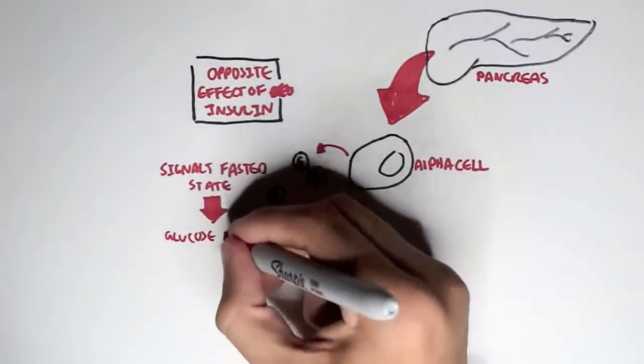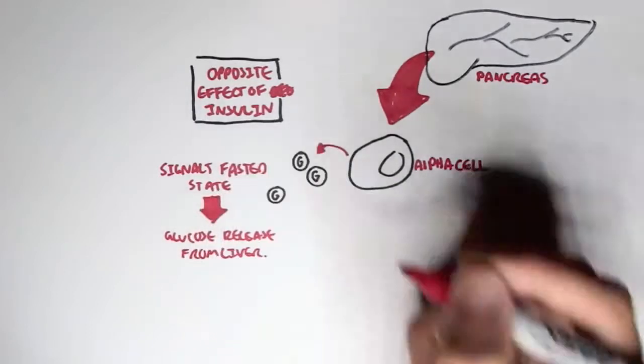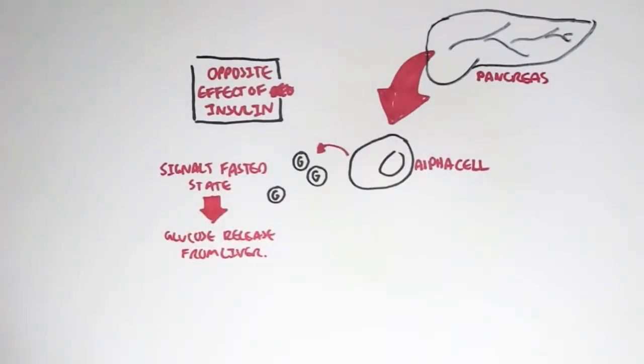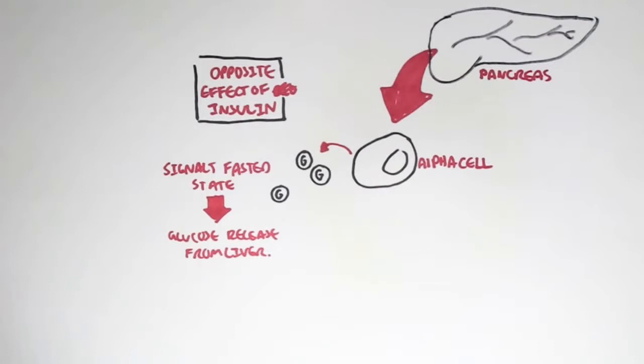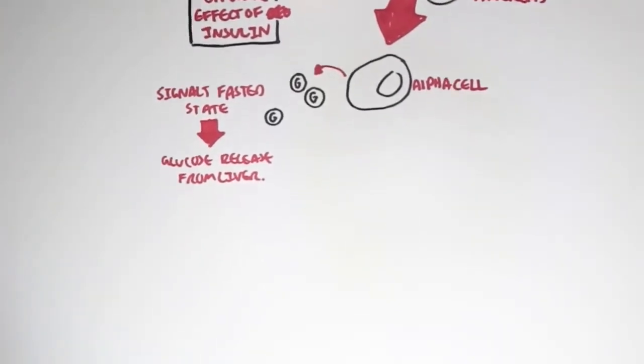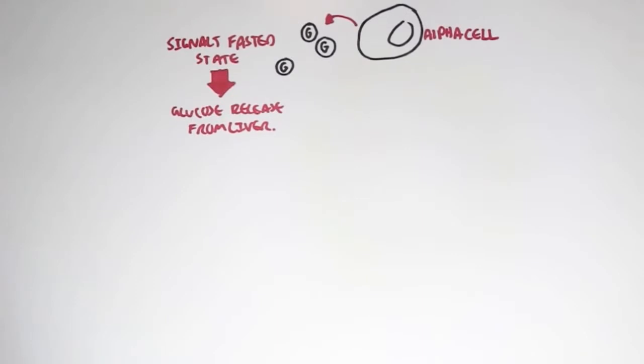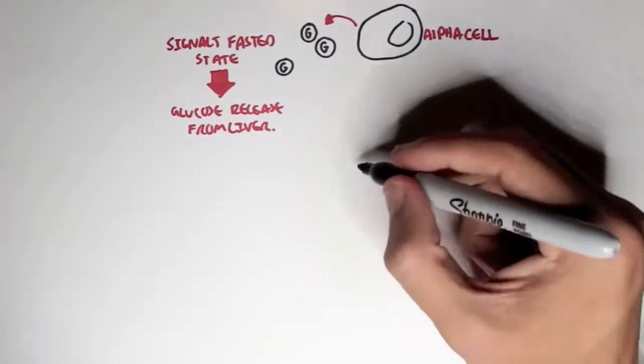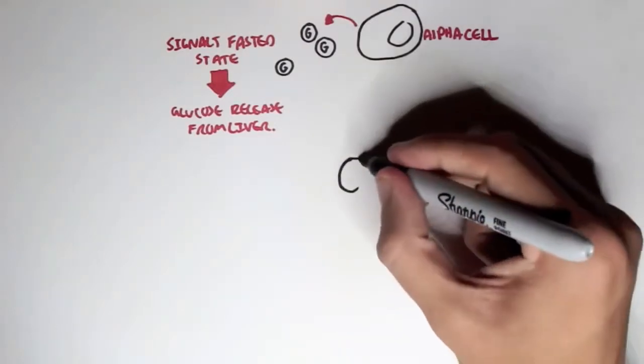Because, for example, within the fasted state, you have low blood glucose level, as in hypoglycemia. And then glucagon will be secreted, which will cause the liver to give glucose to the blood to regulate the blood glucose levels. And now I will show you the effects glucagon has on various organs within the body when we are in a fasted state.